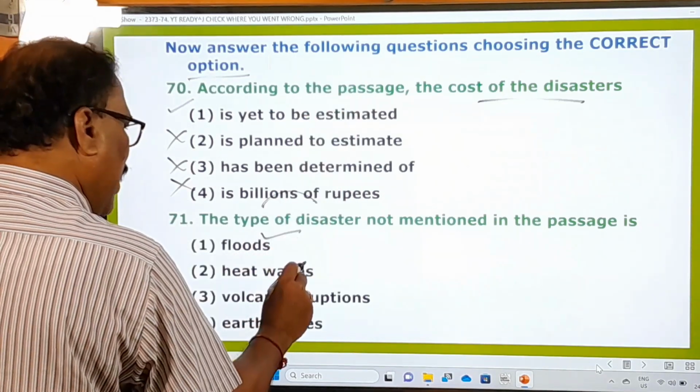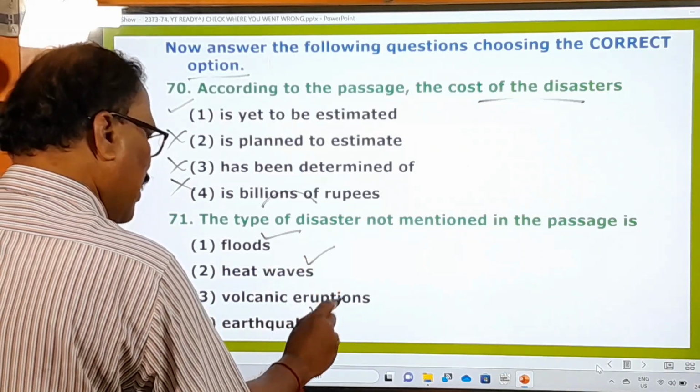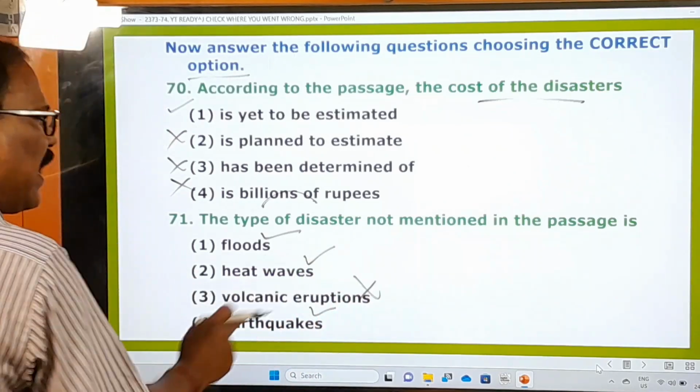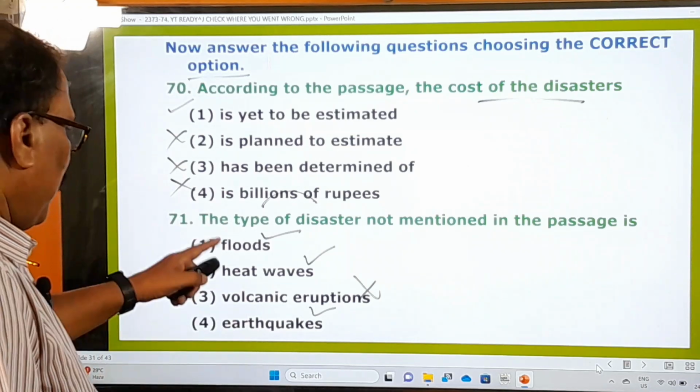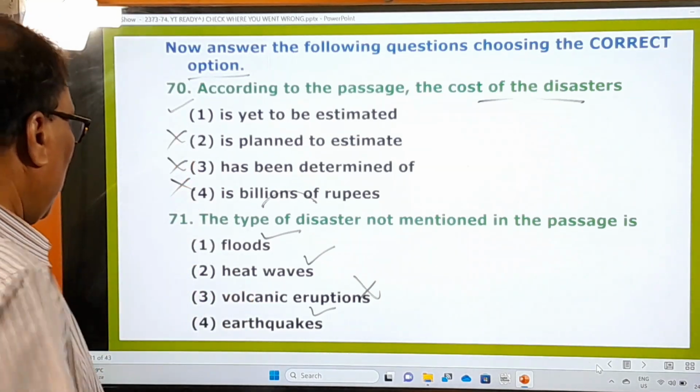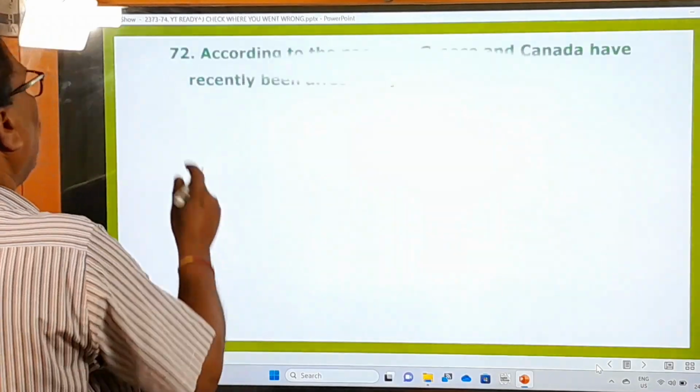Floods mentioned, heat waves mentioned, earthquakes mentioned, but not this one. Volcanic eruptions have not been mentioned in the passage. So this is the right one. This is the right one.